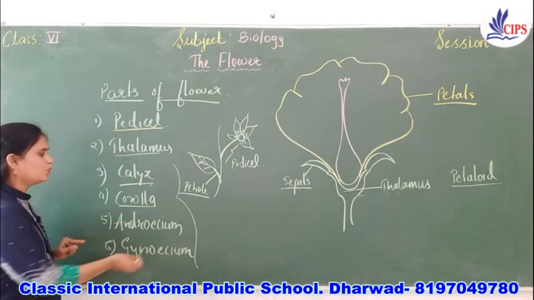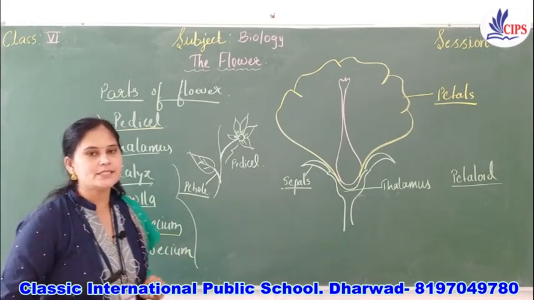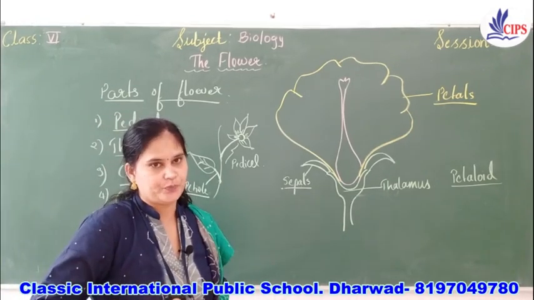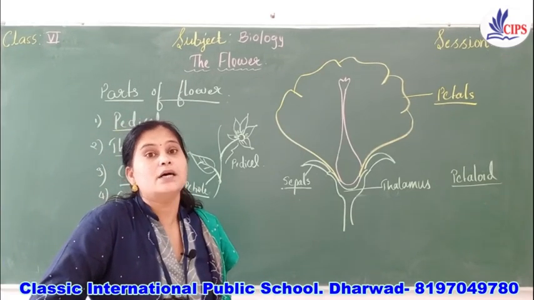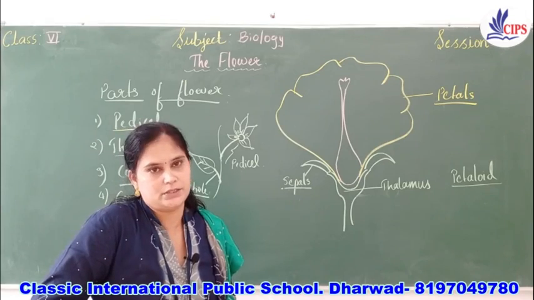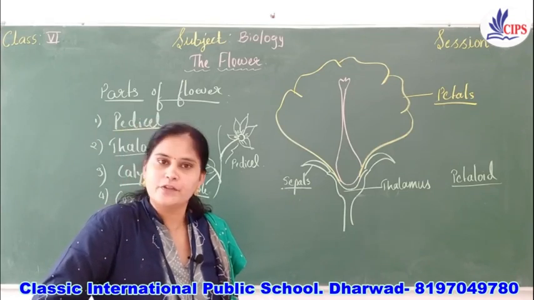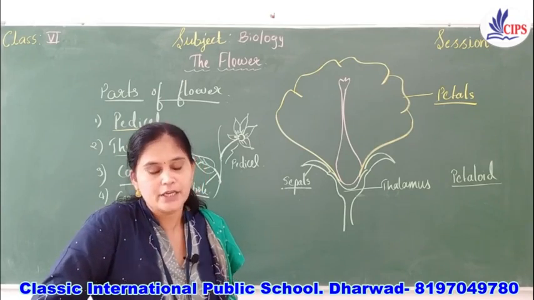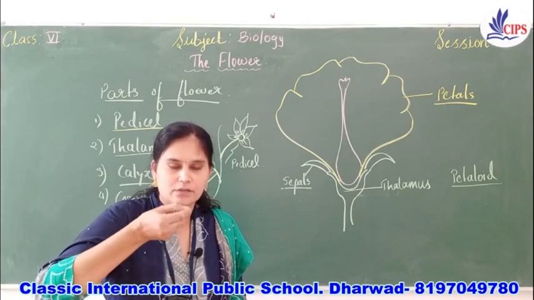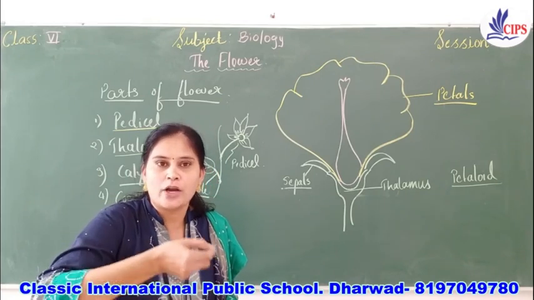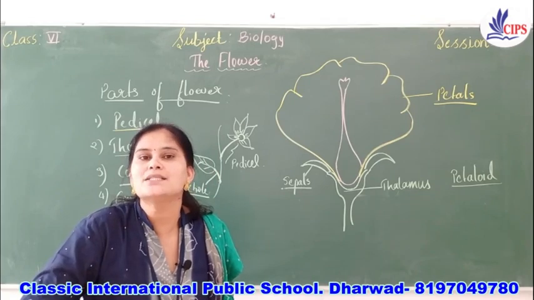Next we will move to another important part, that is androecium. Androecium is the male reproductive part of the flower. If I take a segment or a part of this androecium, it is called a stamen.